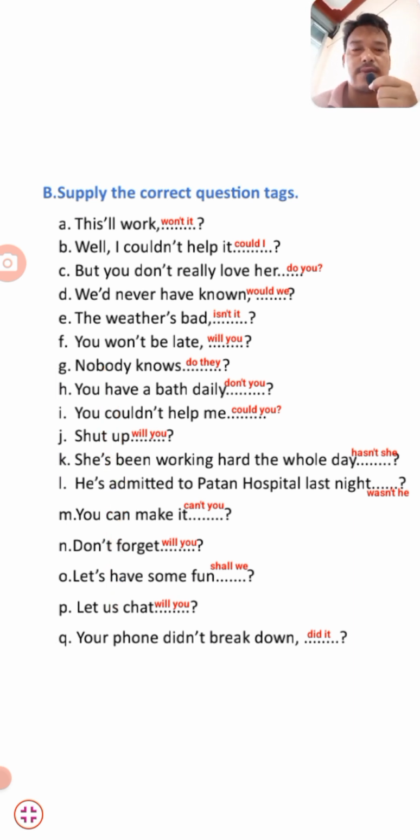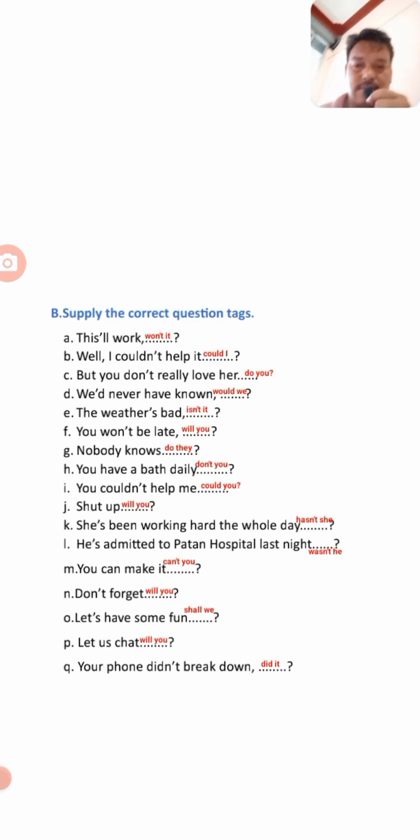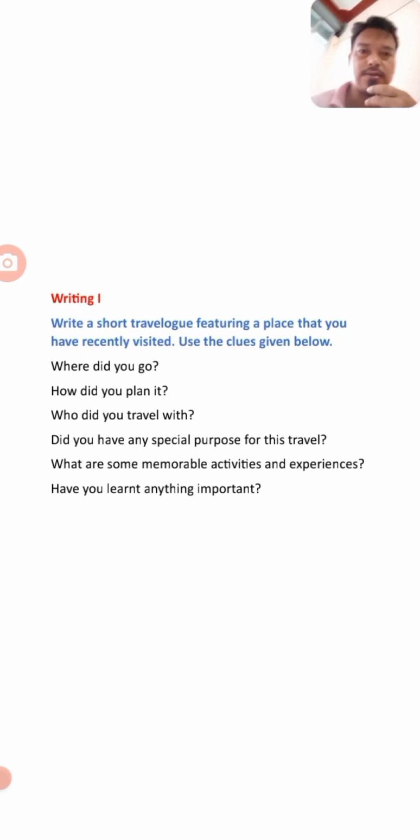I think it's the final exercise, that is of the writing part. Let us do that now. So in the writing part, students, we have to write a short travel log featuring a place that you have recently visited. Use the clues given below. So these are some clues, students.